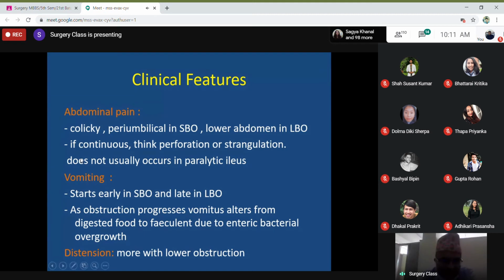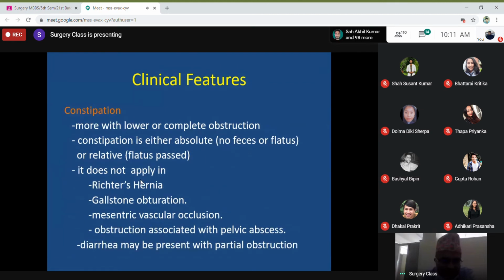The vomiting I have already discussed. It is more pronounced in proximal obstruction. Distension is more pronounced in distal obstruction. Then constipation is usually the main symptom for lower obstruction,